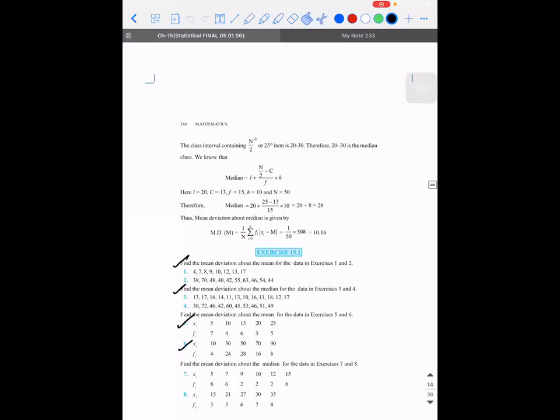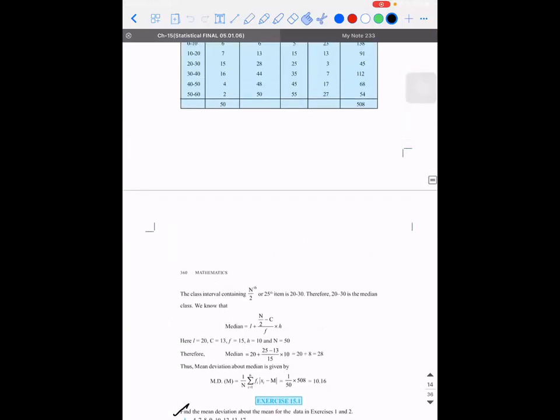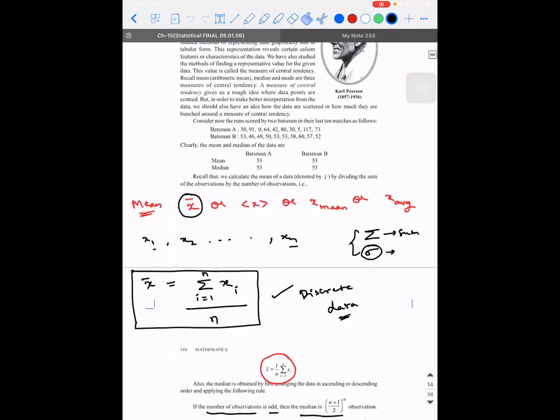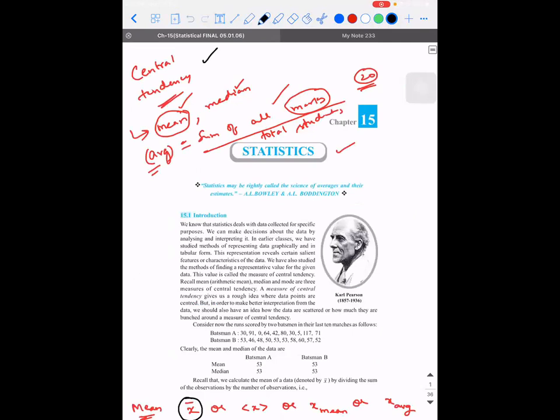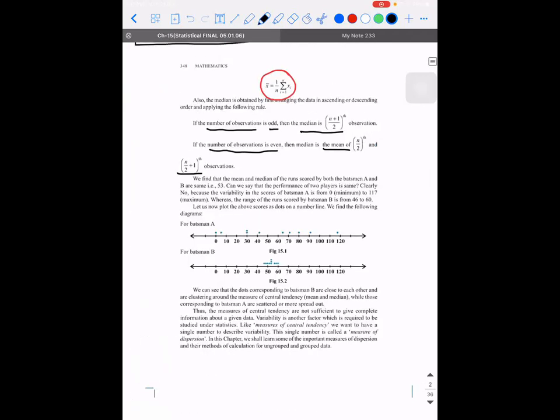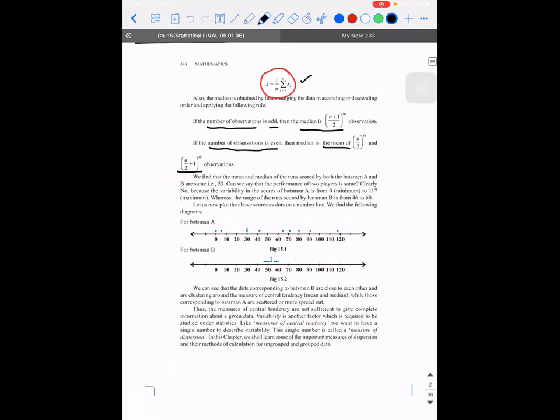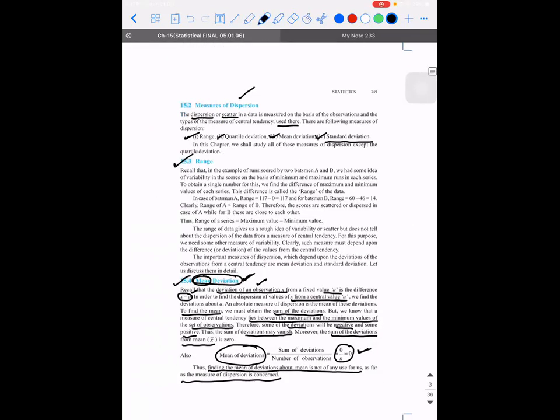Right. So we'll just have a quick revision of what we discussed in the previous class, then we'll go to the next topic. Last class, we started with the concept of central tendency. In the central tendency, we were mainly concentrating on the concept of mean and median. So we calculated the mean of data which is discrete, where there is a gap between the different values. Then we calculated the mean for discrete frequency and continuous frequency as well.